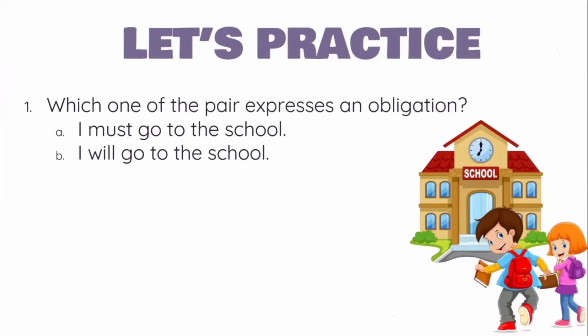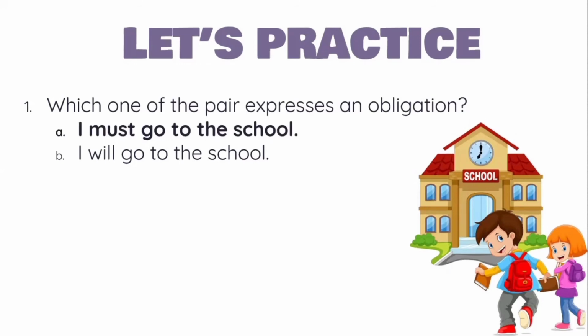Well, for better understanding, let's practice today's material. I'm going to read the questions and then you can pause this video and answer them first. Then you can play the video because I will tell the answer. The first one, which one of the pair expresses an obligation? A. I must go to the school. Or B. I will go to the school. The correct answer is A. I must go to the school.